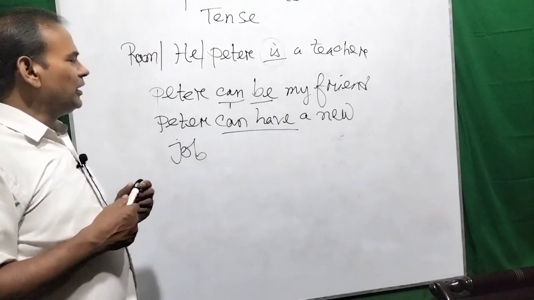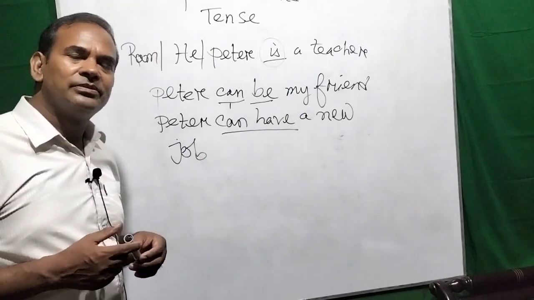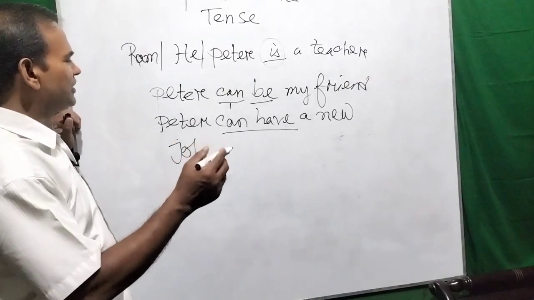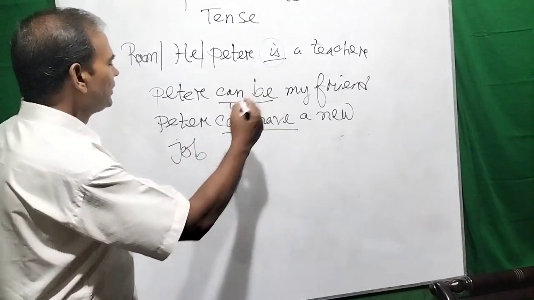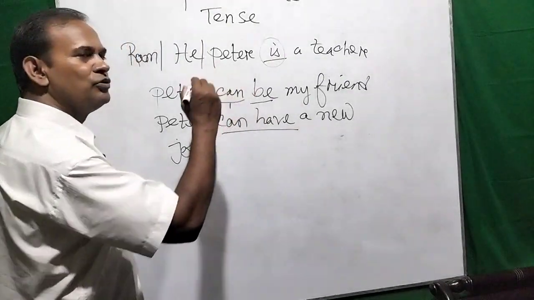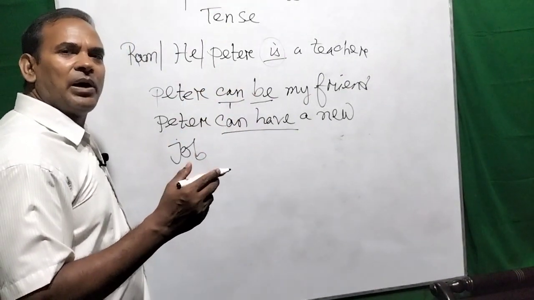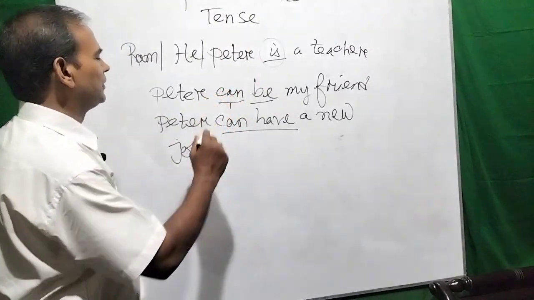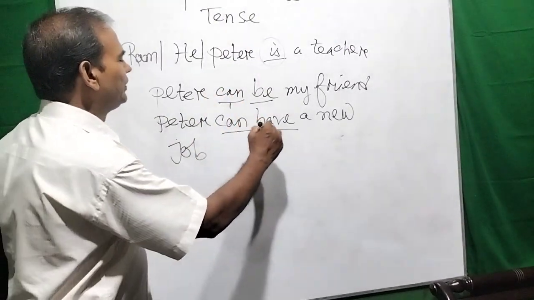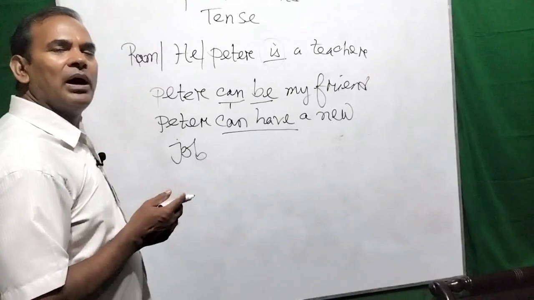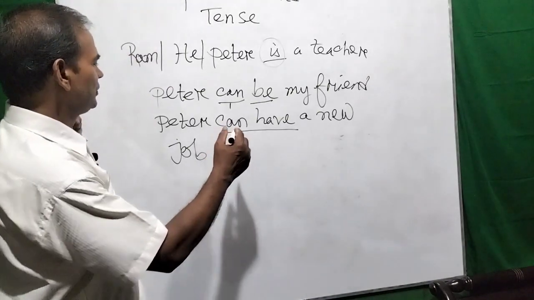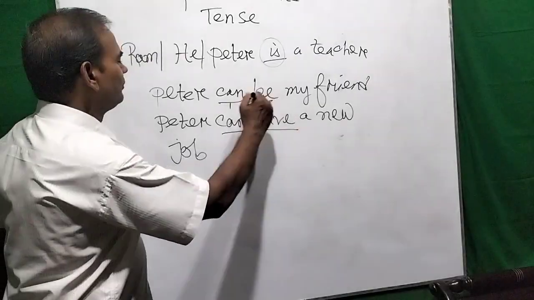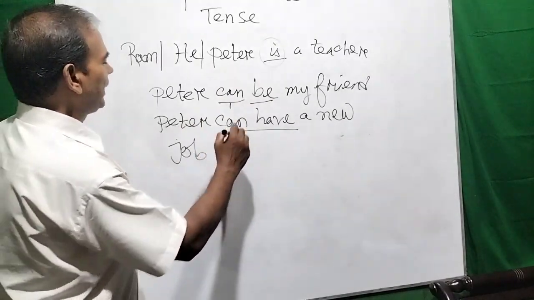What are the two present forms? You have seen that we can use a modal auxiliary verb, any one of can, may, must, with verb to be, verb to have, or a doing verb. So these two are present forms, can and have.